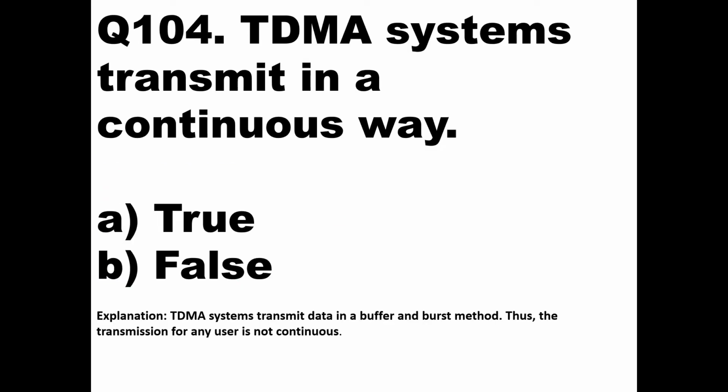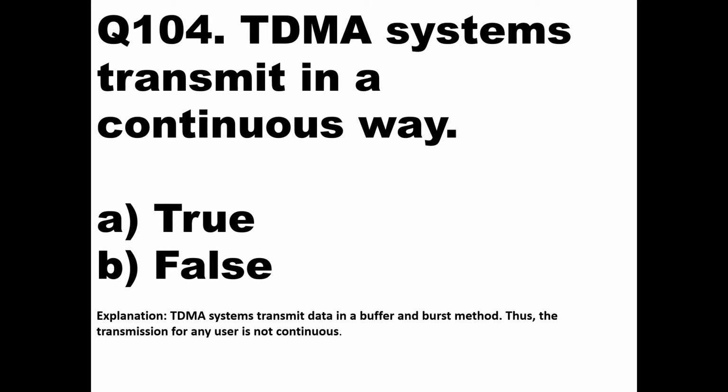Then we'll go to question number 104. The TDMA systems transmit in a continuous wave. Now we know that TDMA is time division multiplexing. The full information will be broken into buffers or bursts of data.